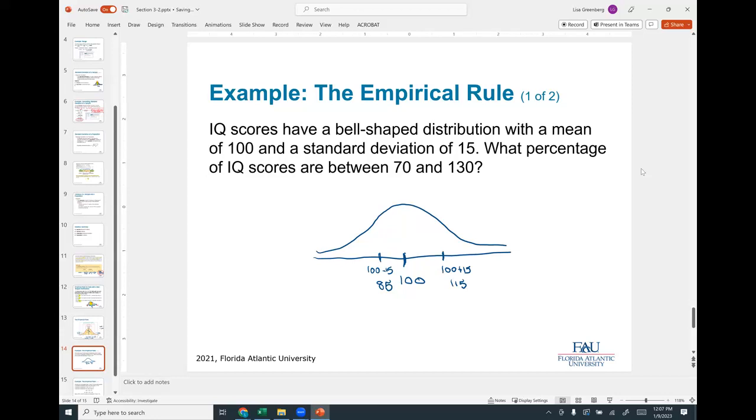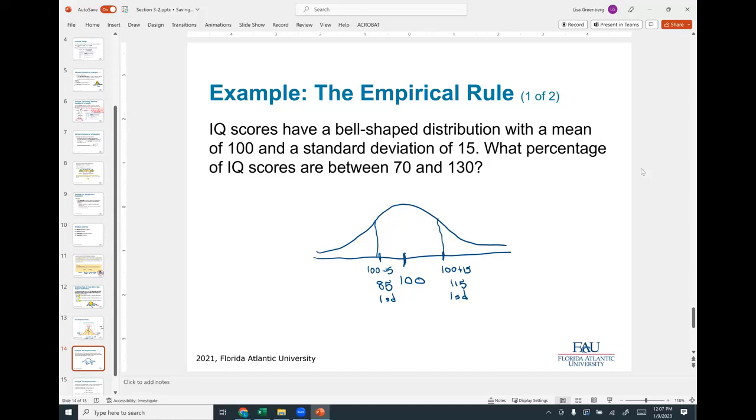So what are we saying? 68% of all people, if you look at their IQ score, is between here and here. This is one standard deviation away from the mean. Okay, but those aren't the numbers that I'm looking for.